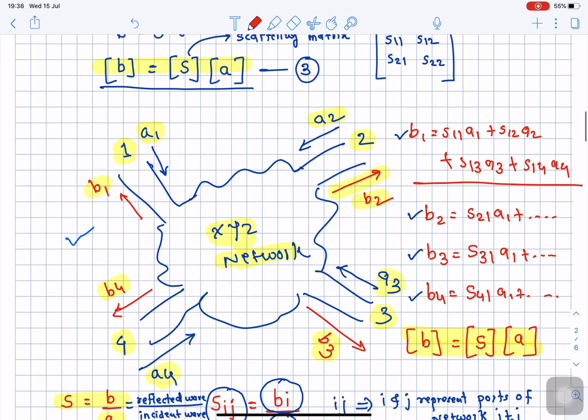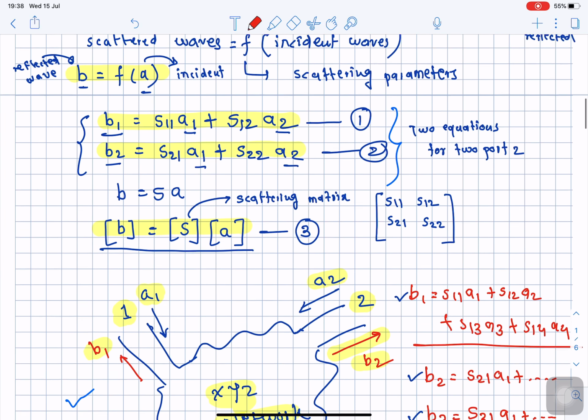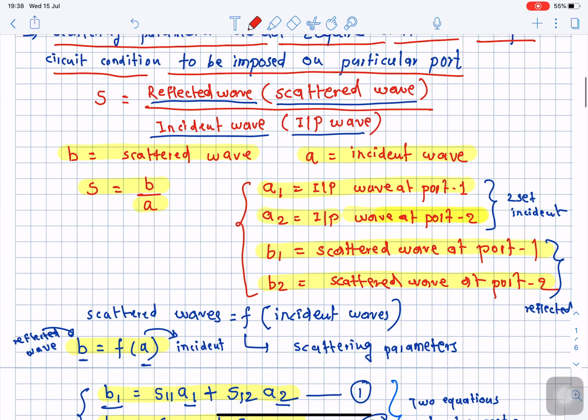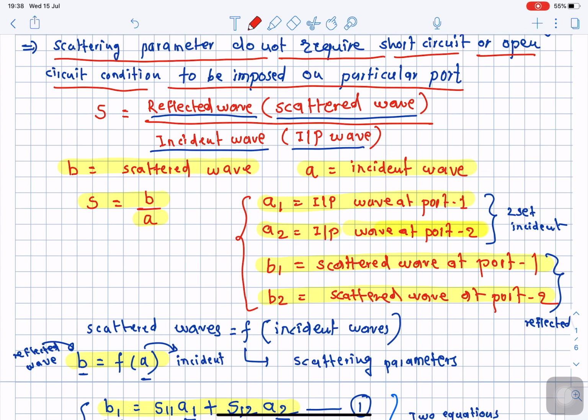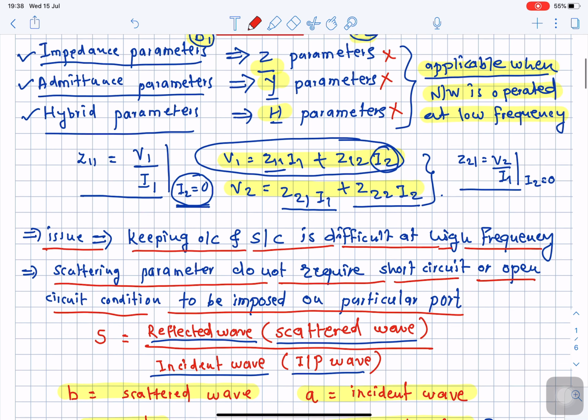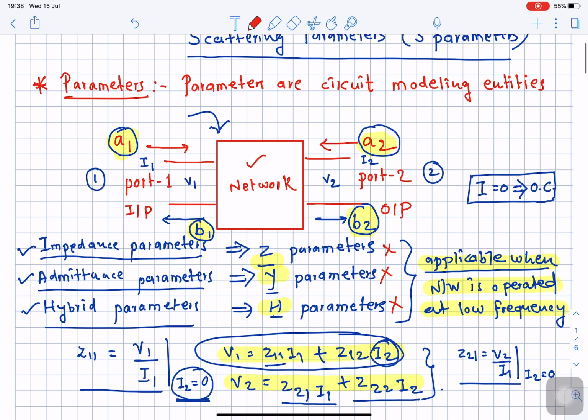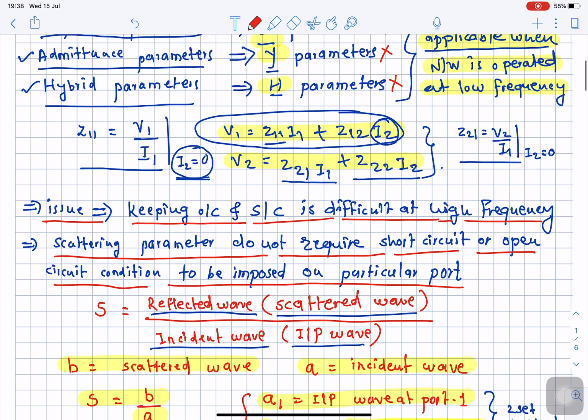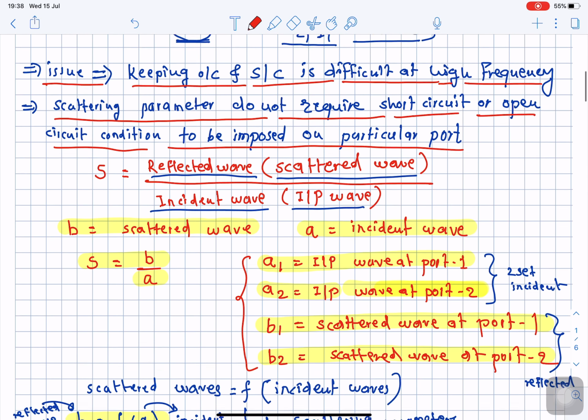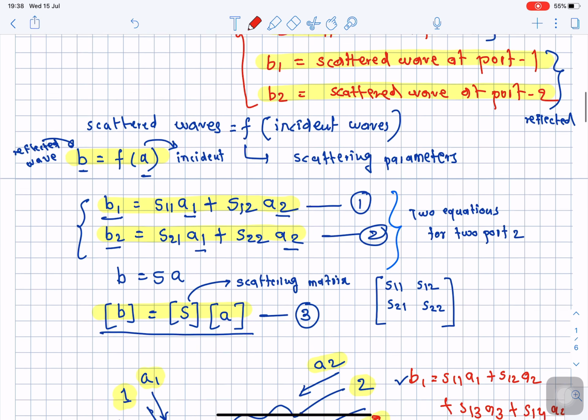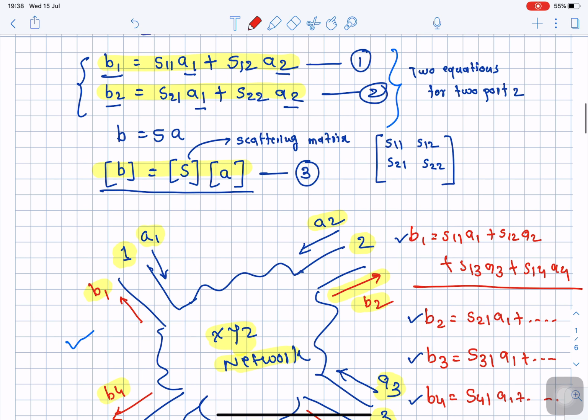So in our next lecture, we will start with transmission line theory again, in order to understand the design of matching circuits. With this lecture I consider that we have covered all the important aspects of the scattering parameters, their formulation and their usage. So next time we will start with transmission line theory, taking into account impedance matching circuits. So here I will stop and thank you very much.